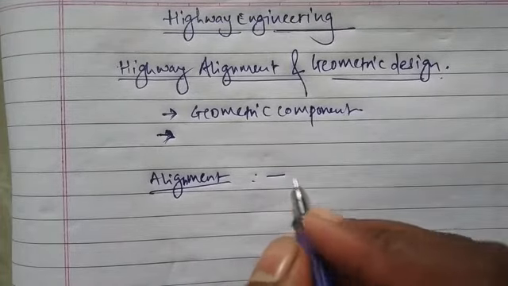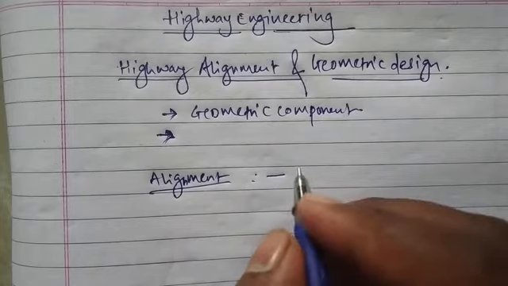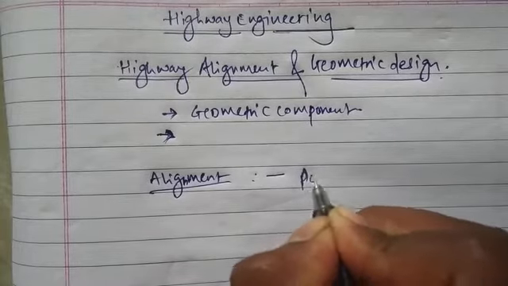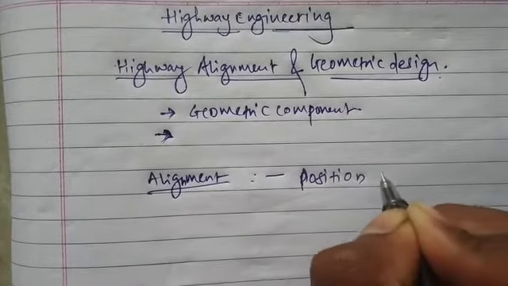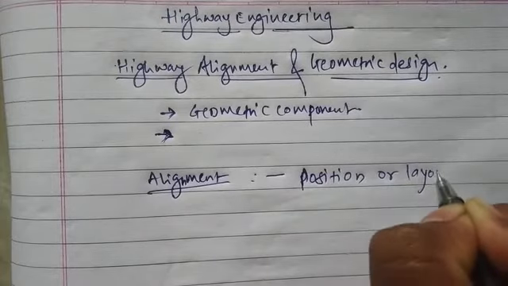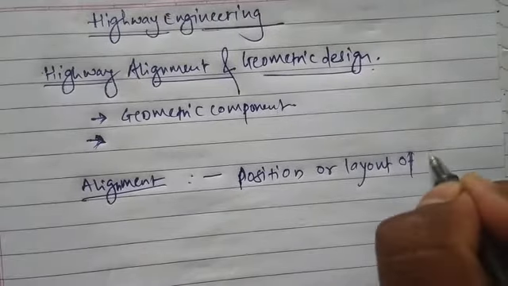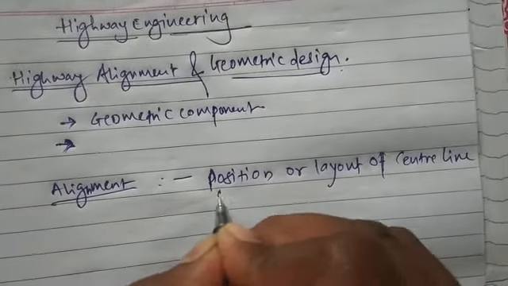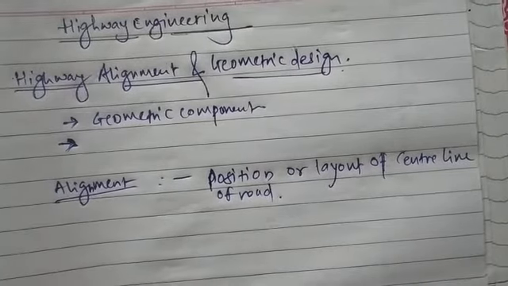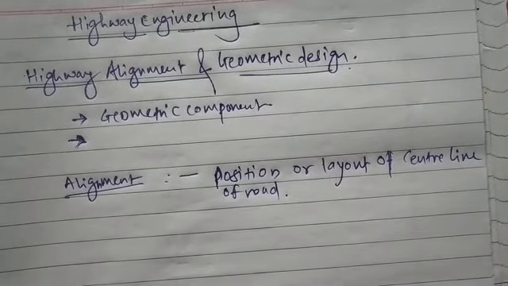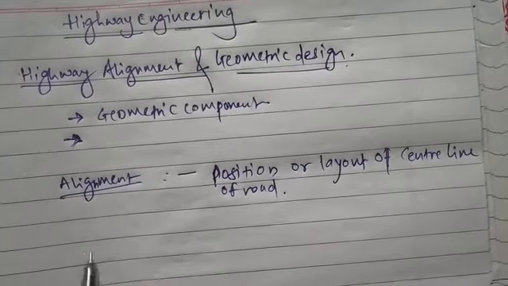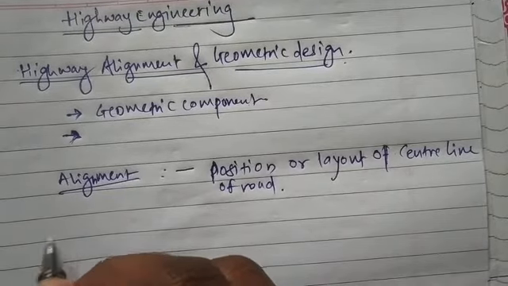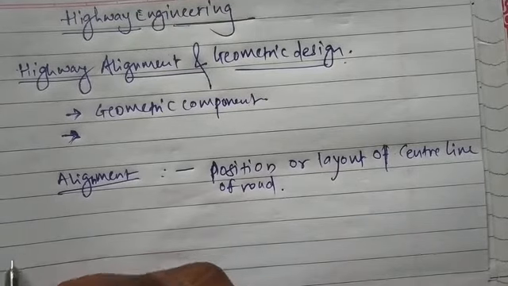The position or layout of center line of highway on the ground is called as alignment of road. Okay, so it is position or layout of center line of road. This is called as alignment. Alignment includes straight path, curves. It follows the direction of road.